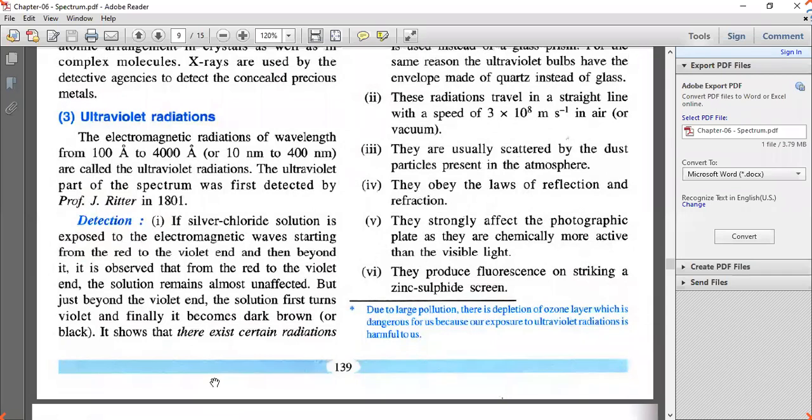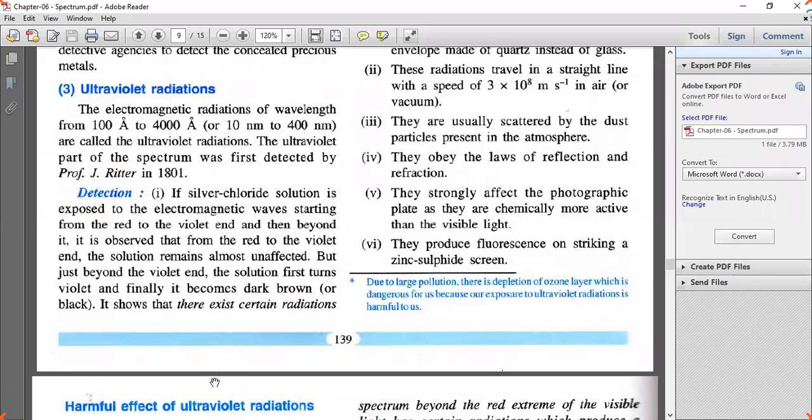Next, they obey the laws of reflection and refraction, as we have discussed earlier. As soon as you pass them through a quartz prism, they show deviation due to change in speed.